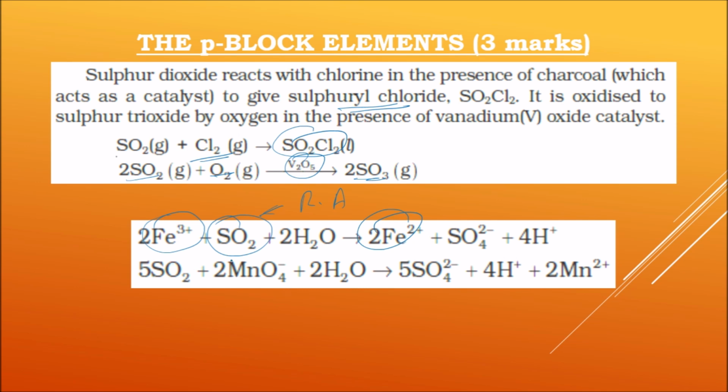If we see the second one, it is a conversion of MnO4- permanganate into Mn2+. So this is also a reduction, and in this reduction SO2 is helping, so we can take SO2 as a reducing agent. So these are the two redox reactions, and this completes the properties of sulfur dioxide. So we can expect manufacture of HNO3 or NH3, or if they don't ask that, you can expect any one question from these preparation or properties of sulfur dioxide.